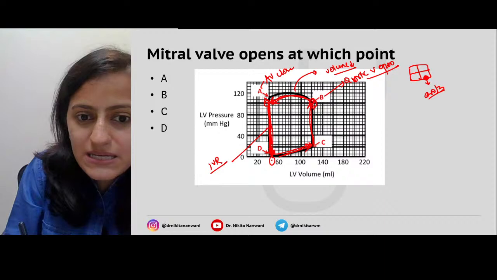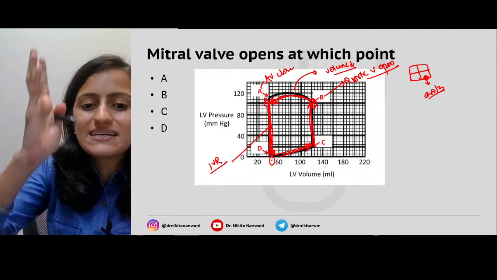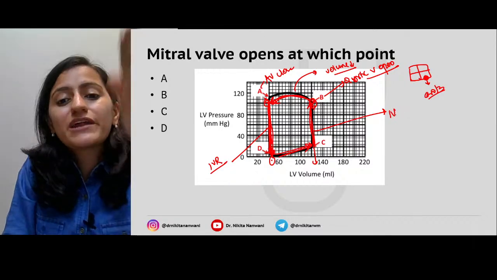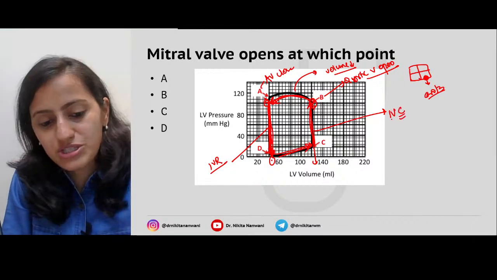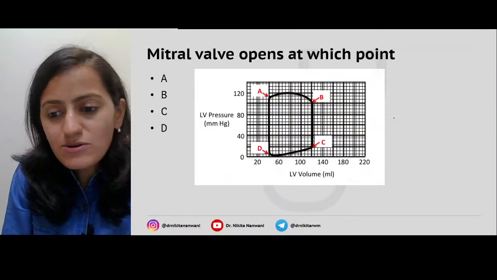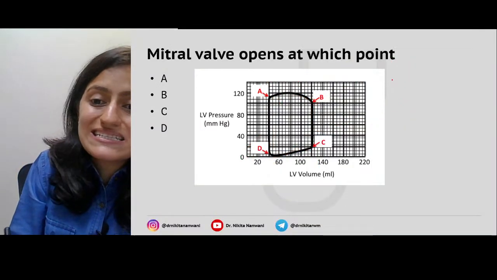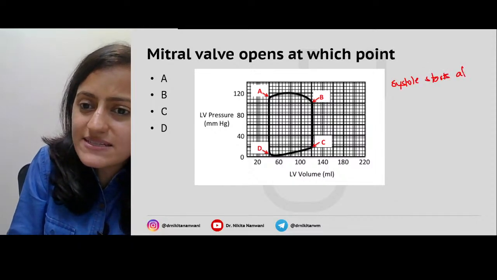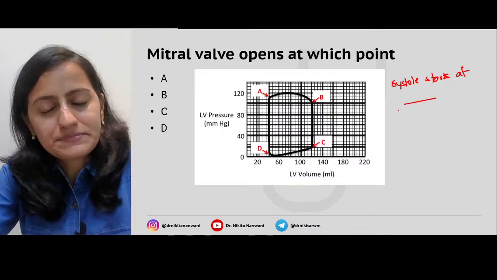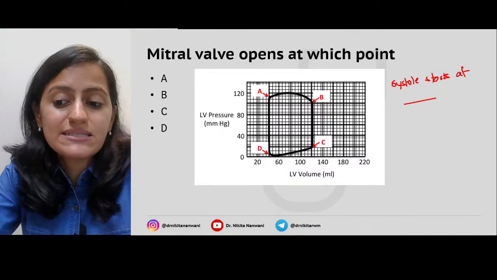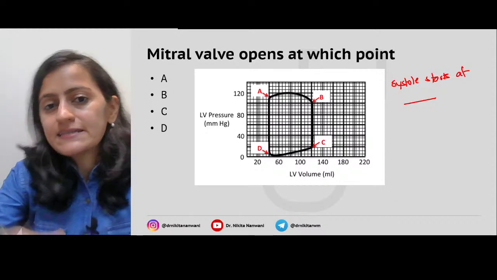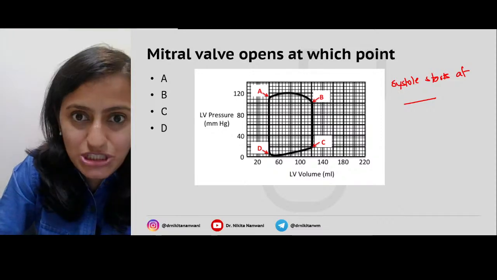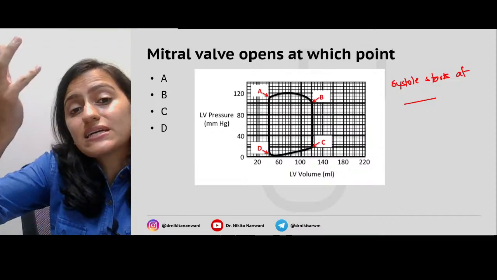Similarly, C to B is the point where the pressure is increasing, but the volume is the same. Same volume means isovolumetric, pressure increasing, so it is contraction, right? So now tell me, which is the point where the systole starts? Systole starts at which point in this graph? Systole means contraction. Remember, systole basically means contraction, so contraction means the pressure increasing.